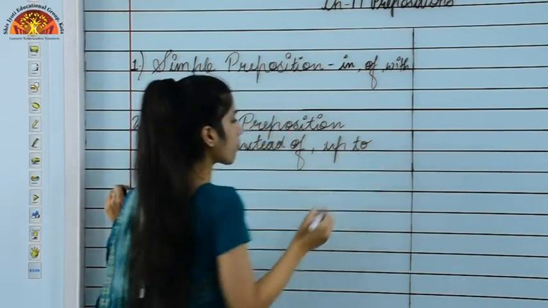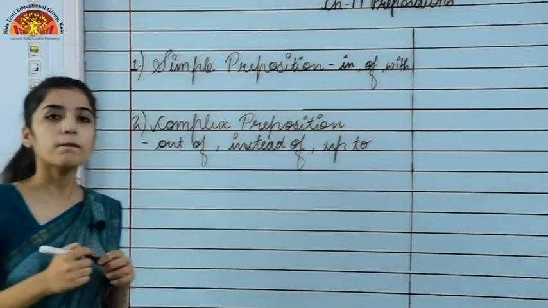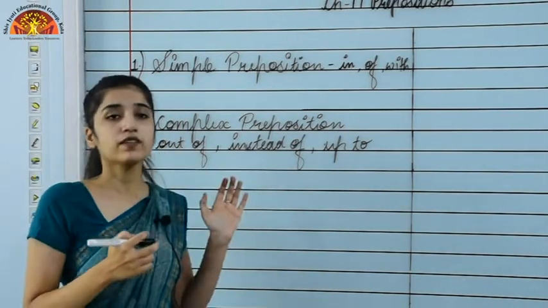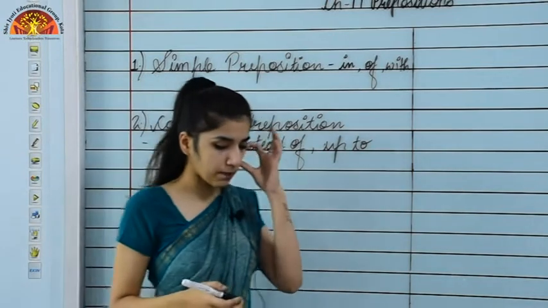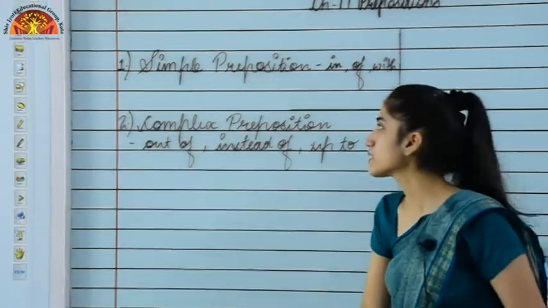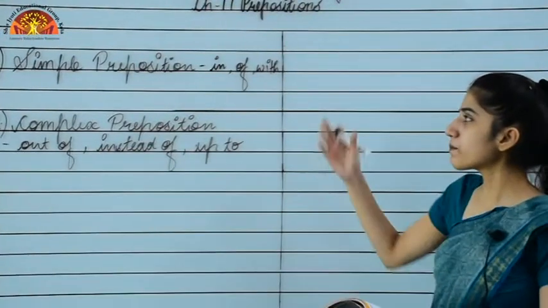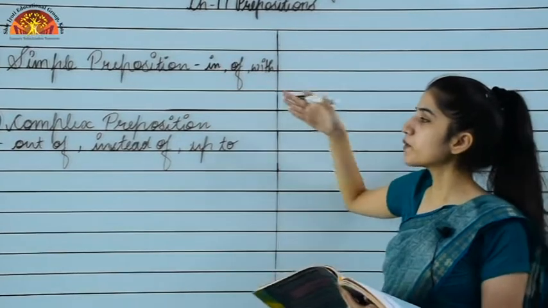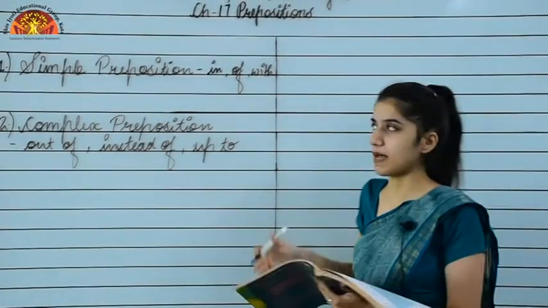So these are some of the examples of complex prepositions, because they are more than one word. Okay, let's see some examples from your book itself related to this chapter, where we are going to see simple and complex preposition examples.